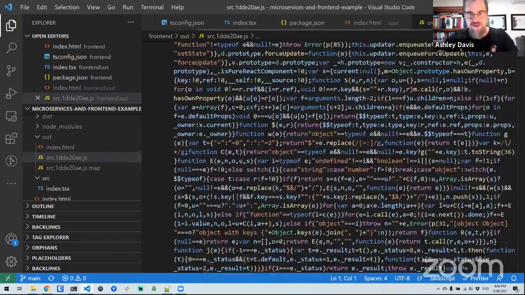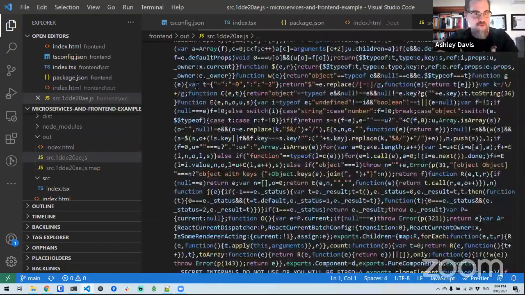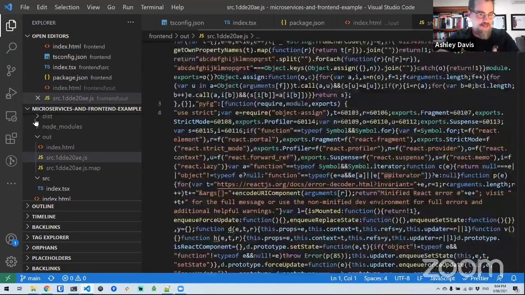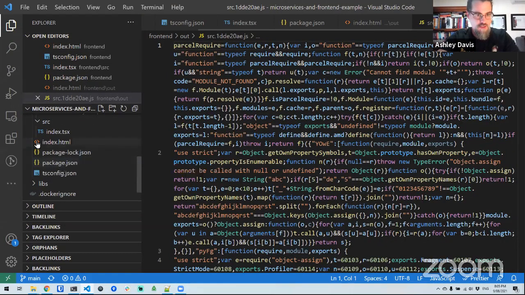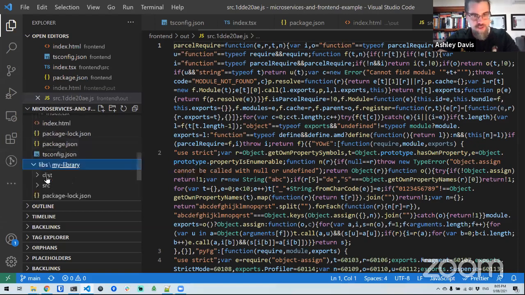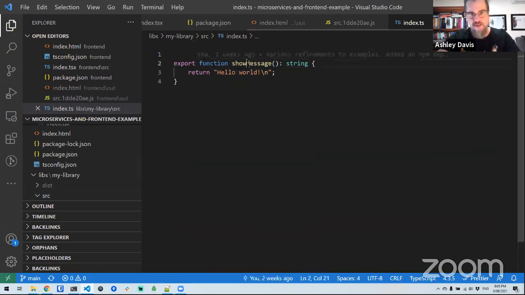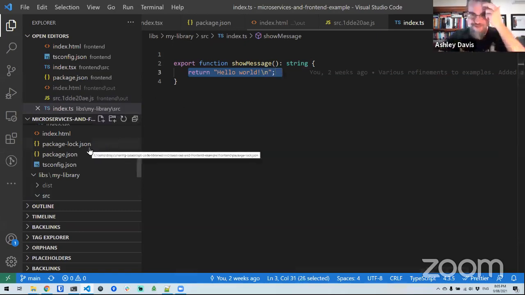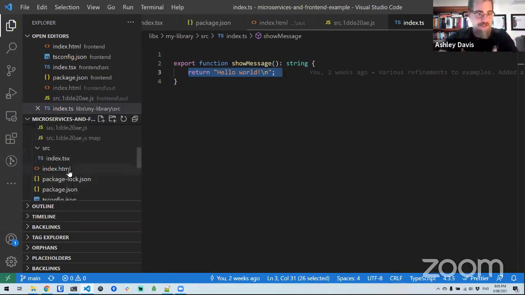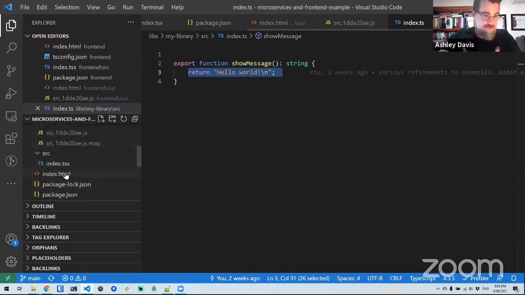But just to show you that the hello world function is in there somewhere. In fact, I'll just show you what the latest version of the hello world function looks like, because in the original example we looked at, it was a little bit different to this. But here you can see it's just a function that returns a string, and it's returning hello world. And we're just printing that out into our UI. So again, examples aren't too compelling there, but I've done some really cool stuff with this.